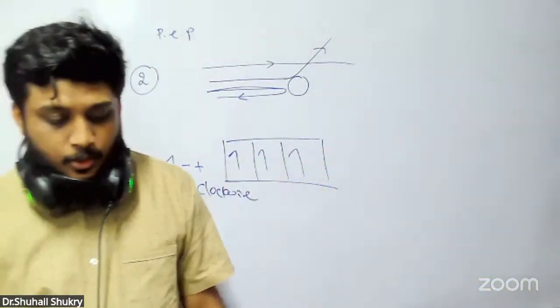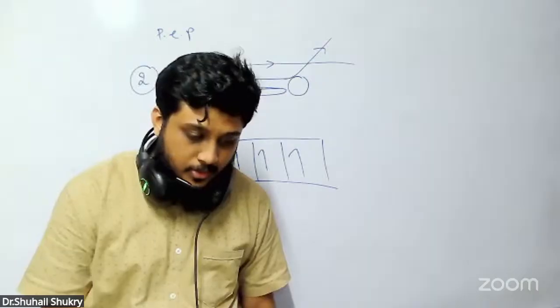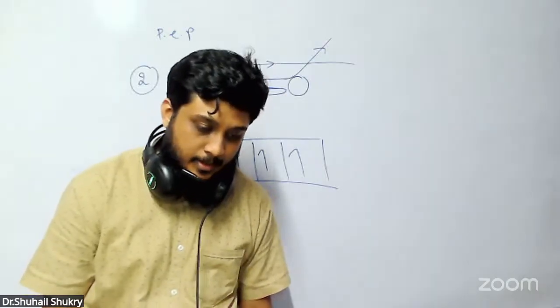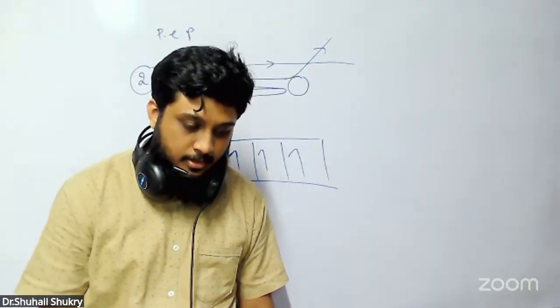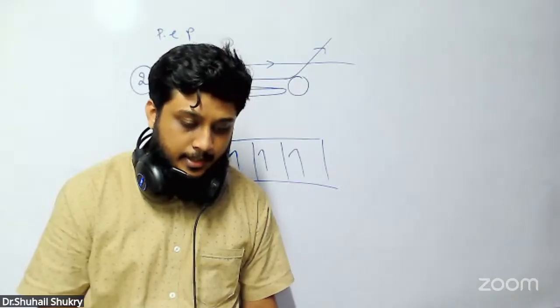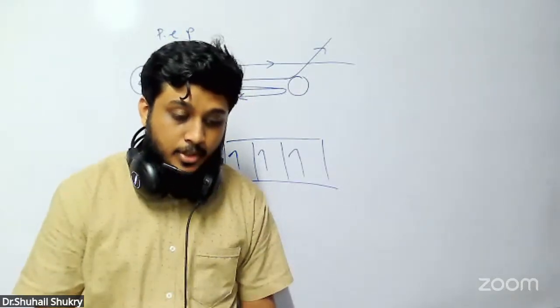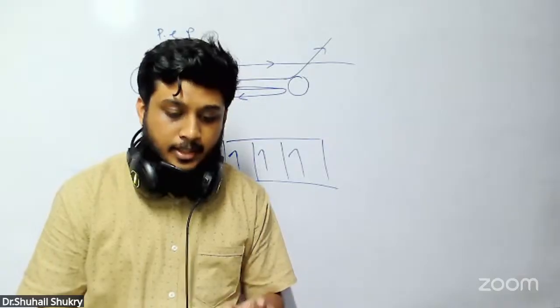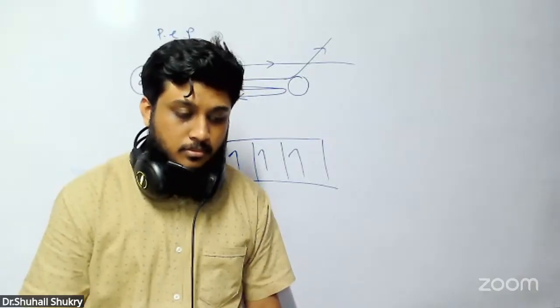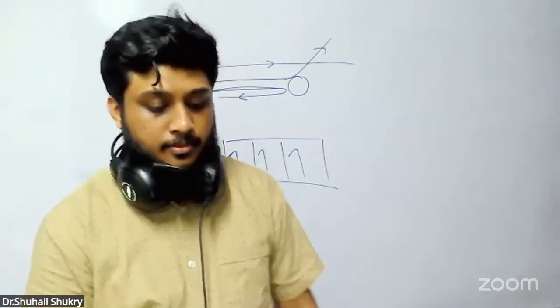Now they're asking which rules are violated. First one, diagram A, can you see it's violated? Why? It has filled the second one but didn't fill the first one.